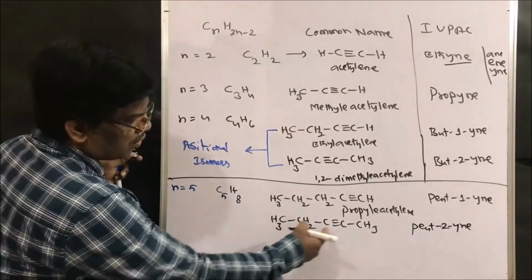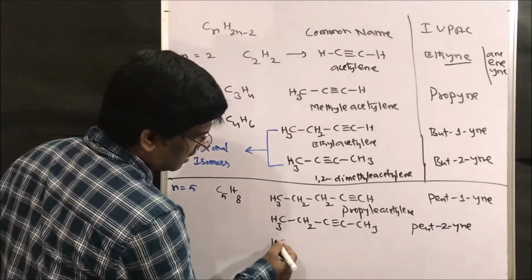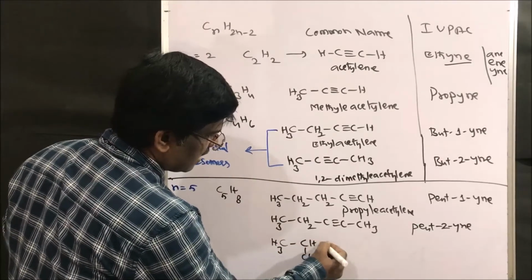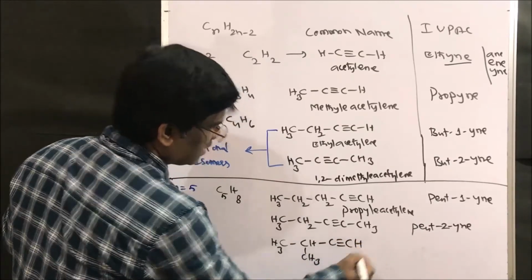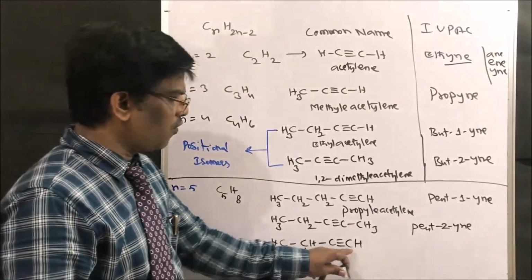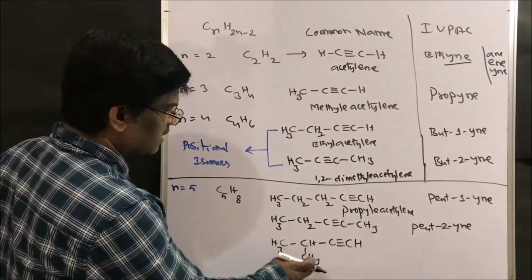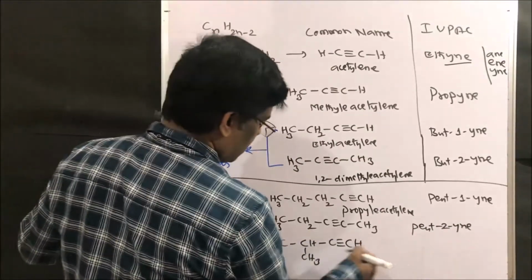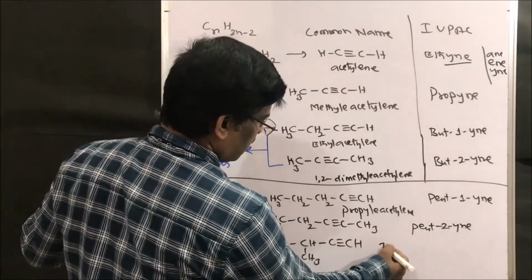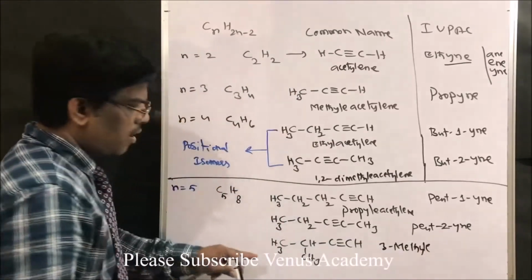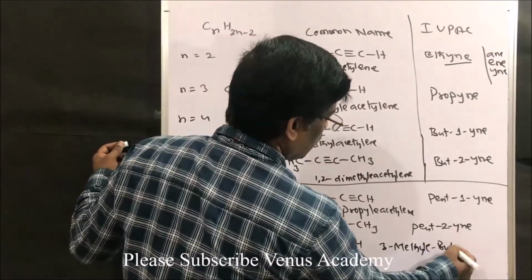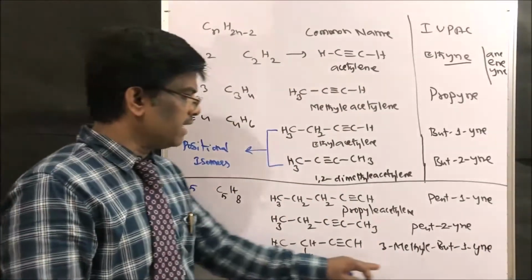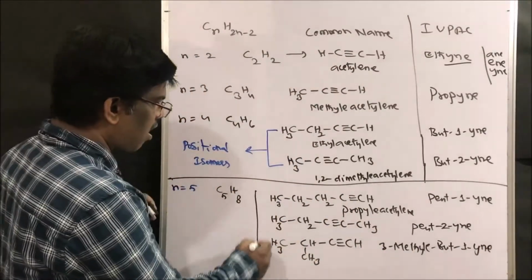Right, friends? It can have another structure. What is the other structure? CH3–CH(CH3)–C≡CH. Right, friends? 1, 2, 3, 4, 5 carbons, hydrogens 3 plus 3, 6, 7, 8. So this is methyl, 1, 2, 3, 3-methylbut-1-yne. Isn't it? 3-methylbut-1-yne. So these three compounds are all isomers.